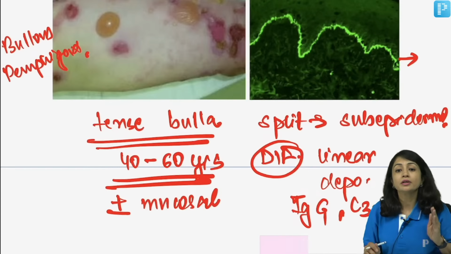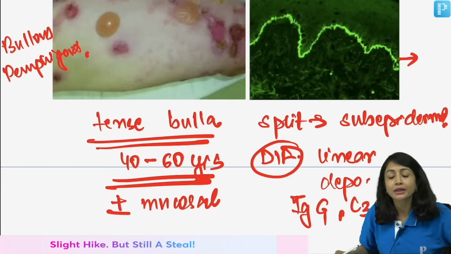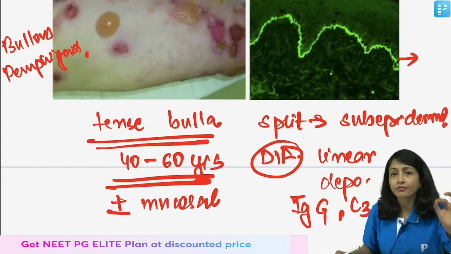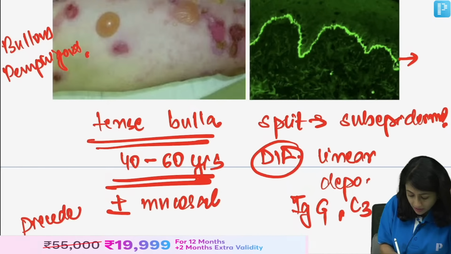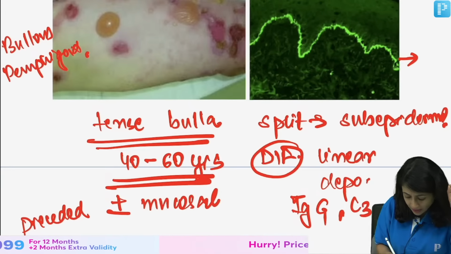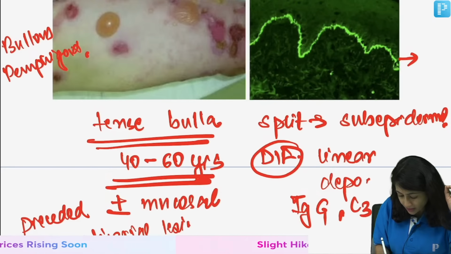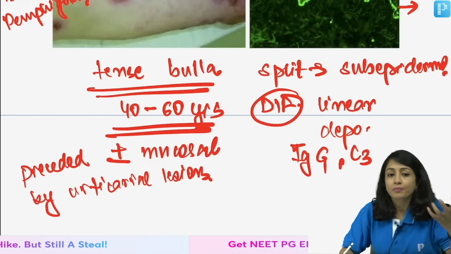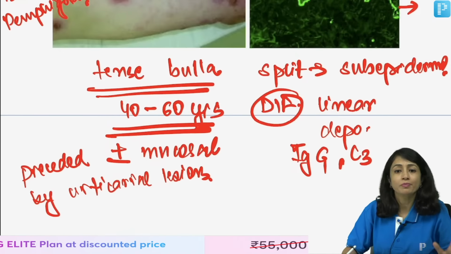So, linear deposition of IgG and C3 on DIF. The split is subepidermal on histopathology. Another very important point about bullous pemphigoid is that it may be preceded by urticarial lesions. Sometimes in the history they tell you that there were urticarial lesions preceding these bullae. So if there is a precedence of urticarial lesions, that also points towards bullous pemphigoid.